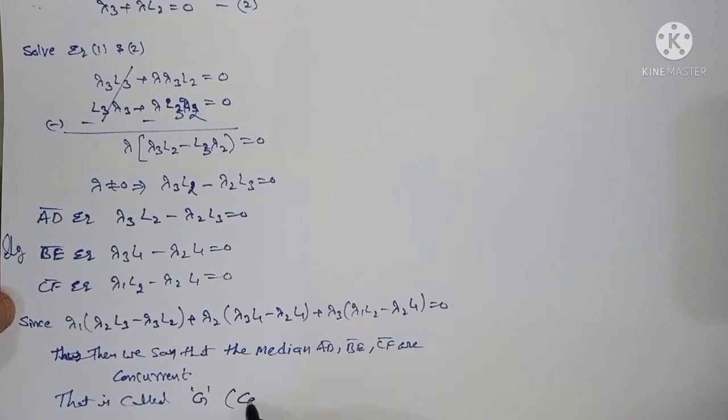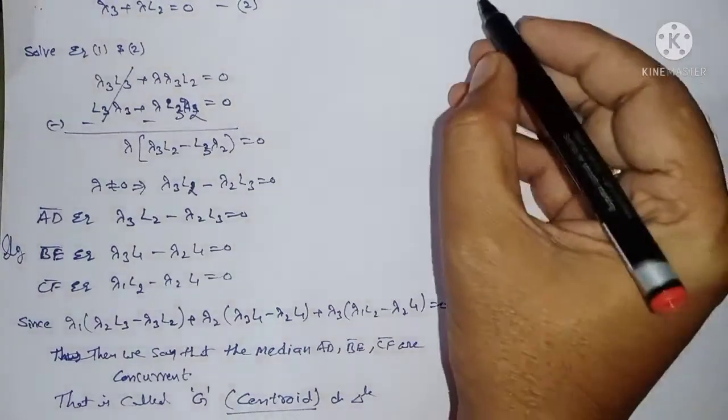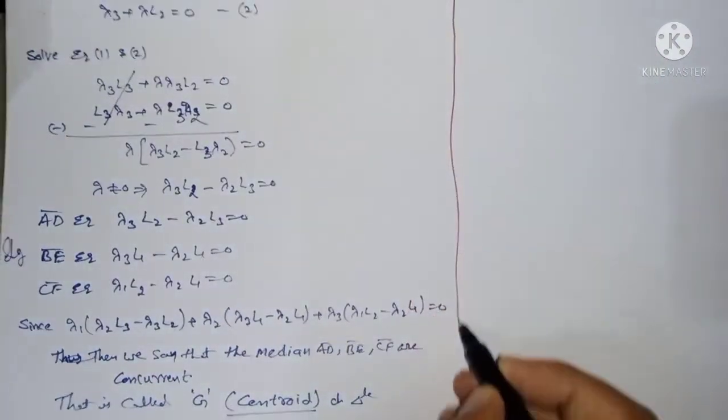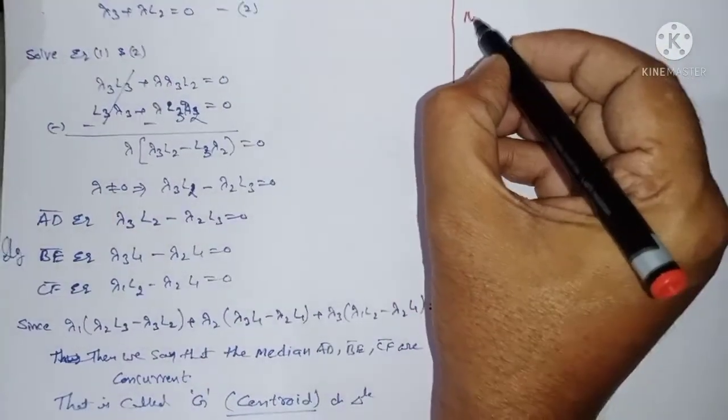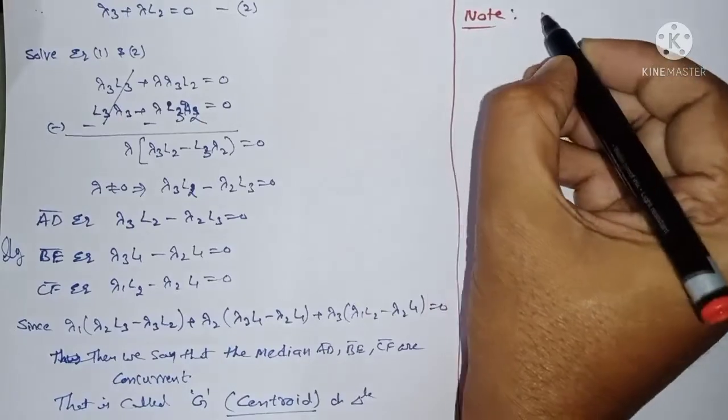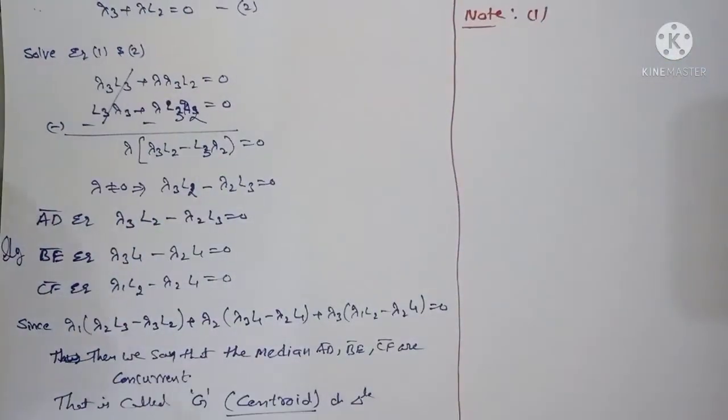Centroid of a triangle. It is denoted as G only. Already this is studied in 10th class also. I will explain, you can write in your notes. It is a theorem, but it is not about how to find problems. You can write this as a note only. How to find the problems, I will tell you.